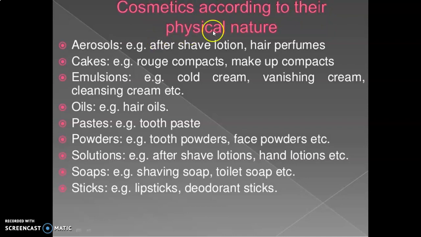Cosmetics according to their physical nature. Aerosols, example, aftershave lotion, hair perfumes. Cakes, example, rouge. Compacts, makeup compacts. Emulsions, example, cold cream, vanishing cream, cleansing cream, etc. Oils, example, hair oils. Pastes, example, toothpaste.